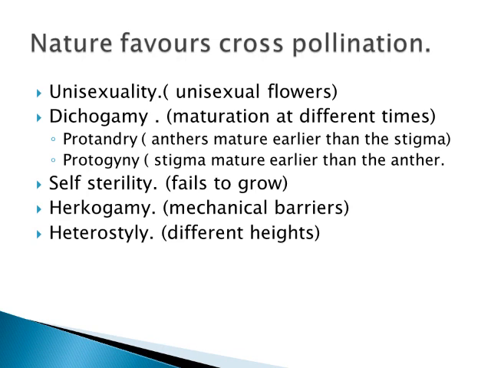Heterostyle. In some flowers, the stigma and anthers grow at different heights, which does not favor self-pollination. The stigma will be very high and the anther will be very low, so that the pollen cannot reach the stigma. So the stigma and anther grow at different heights, which does not favor self-pollination. Here cross-pollination is possible. So unisexuality, dichogamy, self-sterility, hercogamy and heterostyle are the 5 different conditions where cross-pollination is possible.